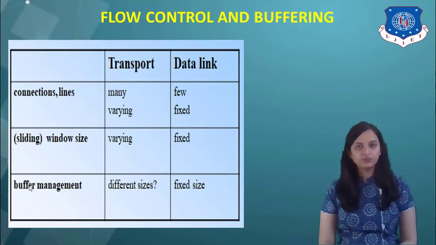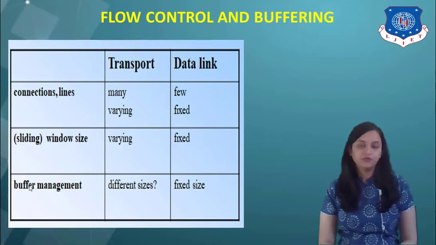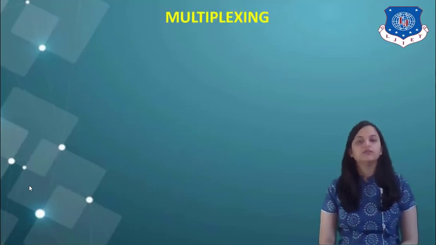Next is buffer management. For buffer management, there are different sizes in the transport layer, whereas in the data link layer we had fixed size buffers. So these are the differences between flow control and buffering for the transport layer and data link layer. Next is multiplexing. We know what multiplexing means.